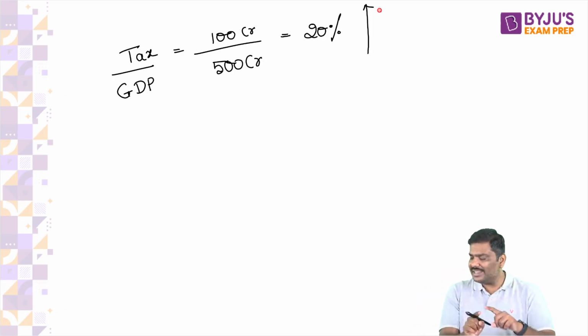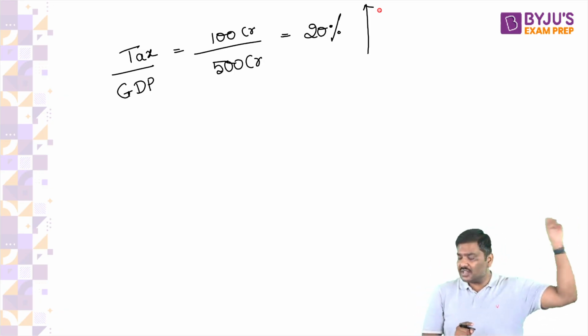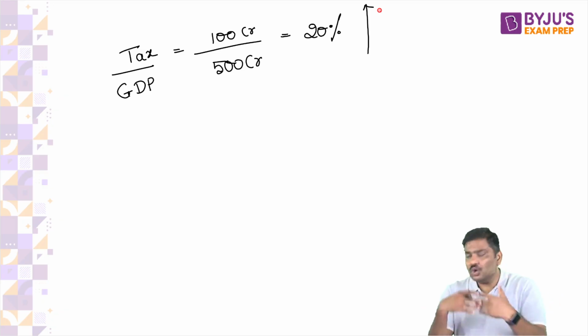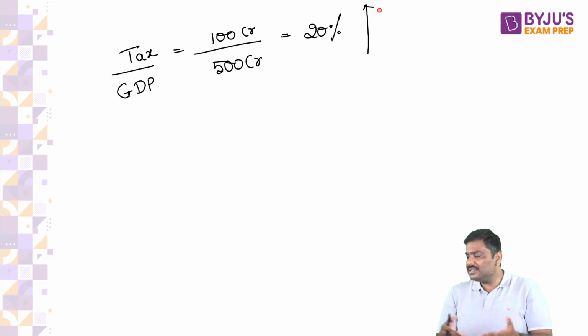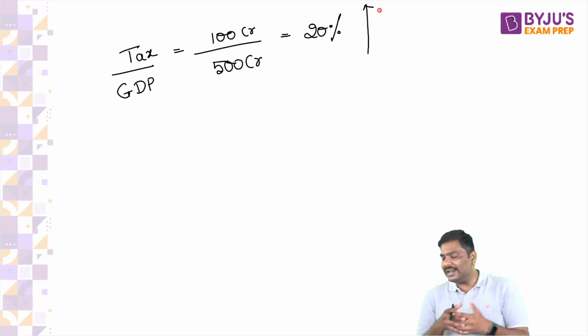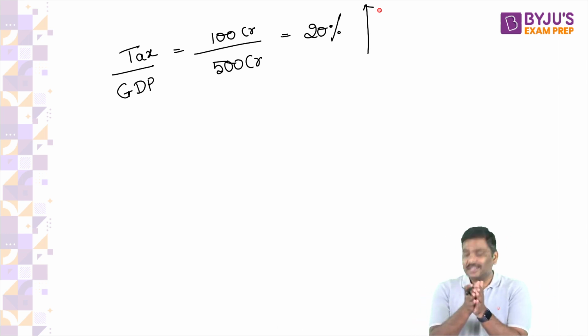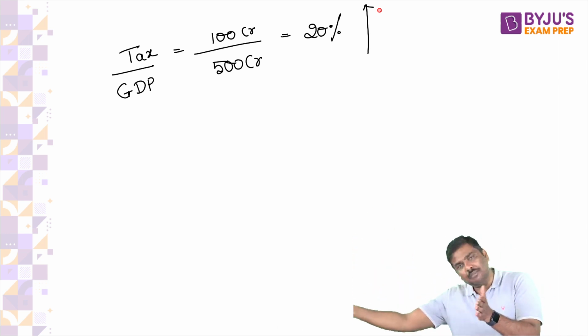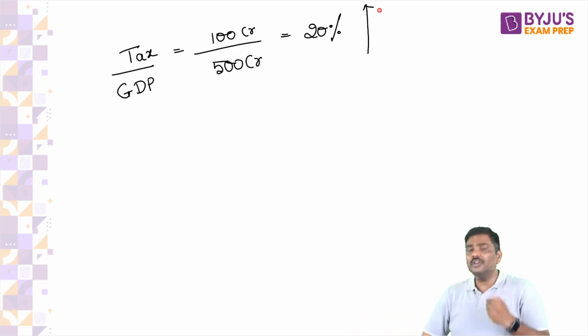It is basically the application of why taxes should be imposed by the government. If the tax to GDP ratio goes up, it simply means government is collecting more taxes. And when government is collecting more taxes, it simply means more money for the government, less dependence on the borrowings. That is the implication for you.